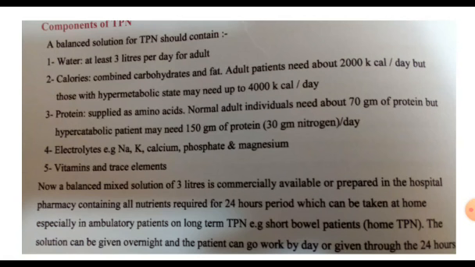The protein is supplied as amino acids. A normal adult needs 70 grams of protein per day. In hypercatabolism it is doubled or nearly doubled, 150 grams of protein per day. Electrolytes, calcium, phosphates, and vitamins and trace elements. The TPN contains what we need: carbohydrates, proteins, lipids, trace elements, sodium, potassium, calcium, magnesium, and vitamins.